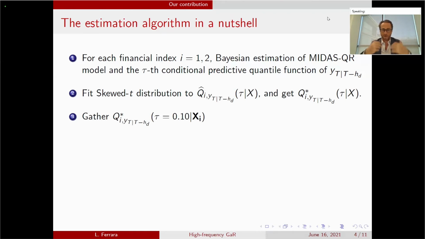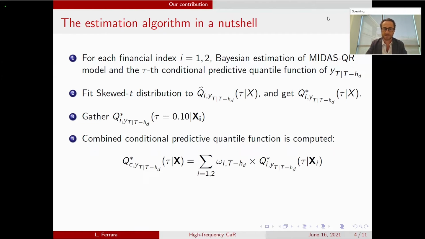We take the estimated distributions, and then we combine the two distributions, each stemming from a financial condition index.